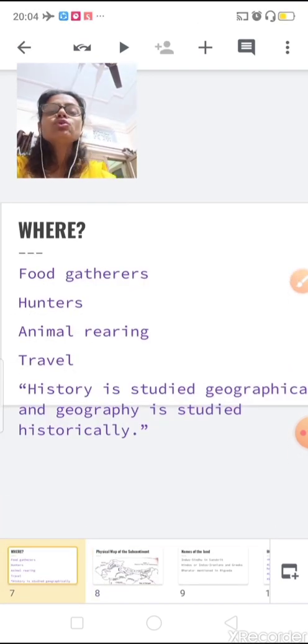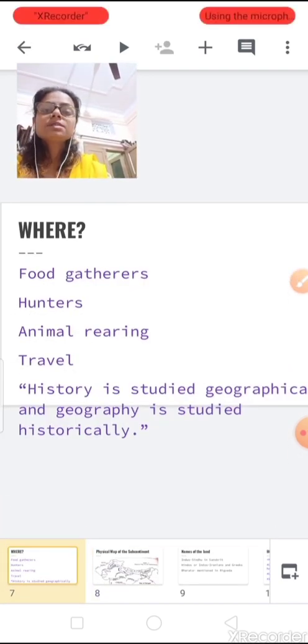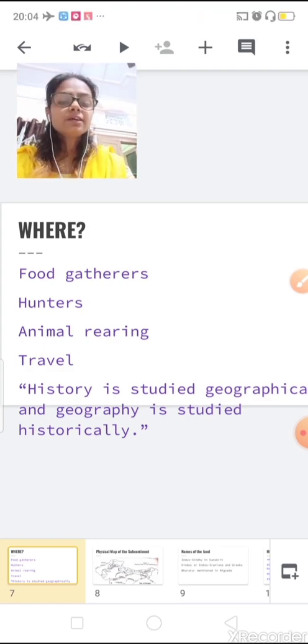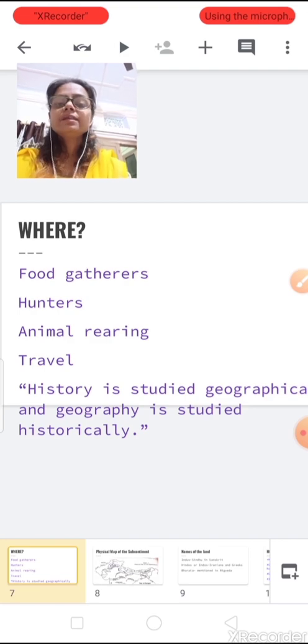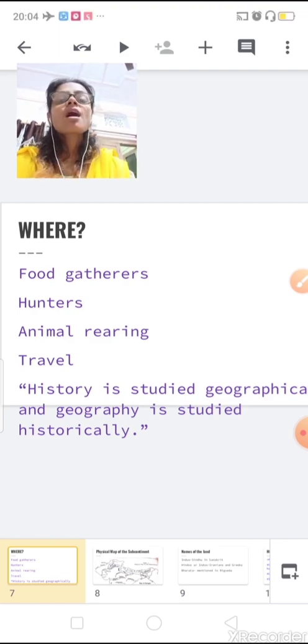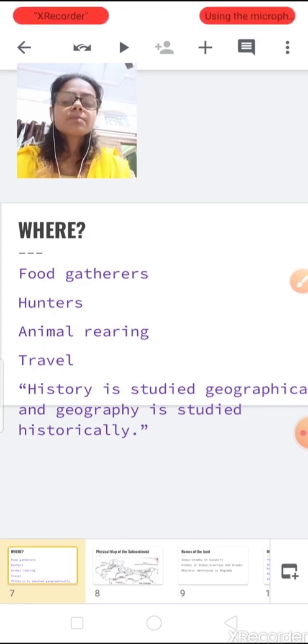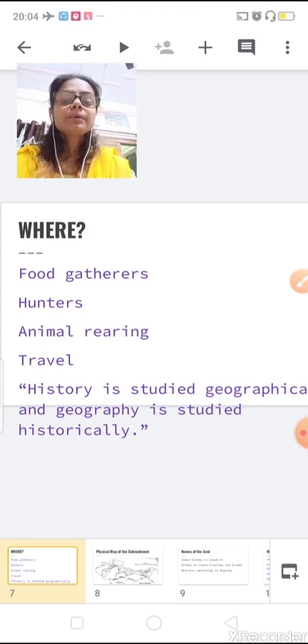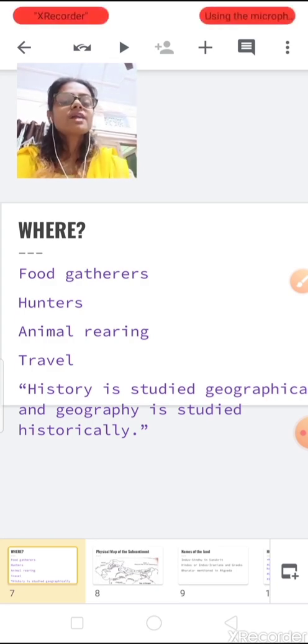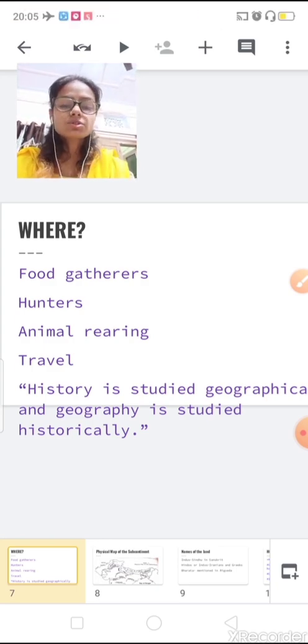Now you know, food gatherers and hunters basically lived near forest areas because they could get food and animals easily there. Then afterwards, slowly and gradually, with the change of environment, people started farming and animal rearing. For that they were also travelling.